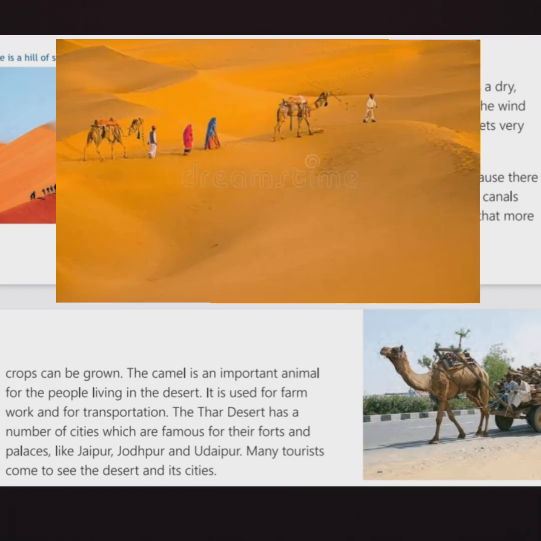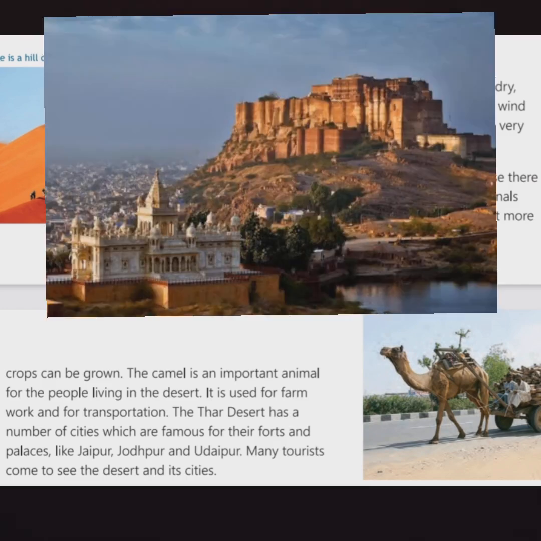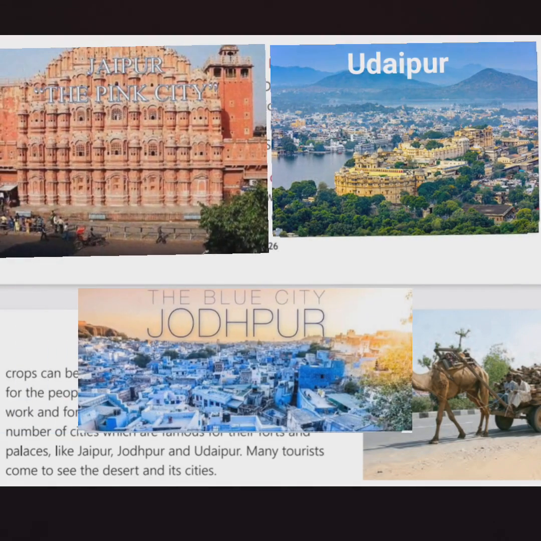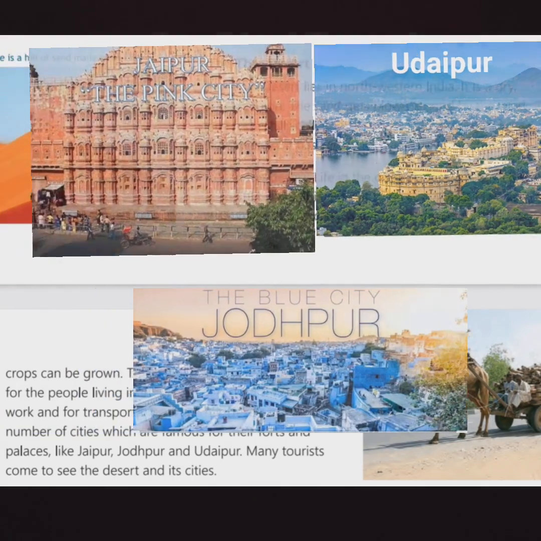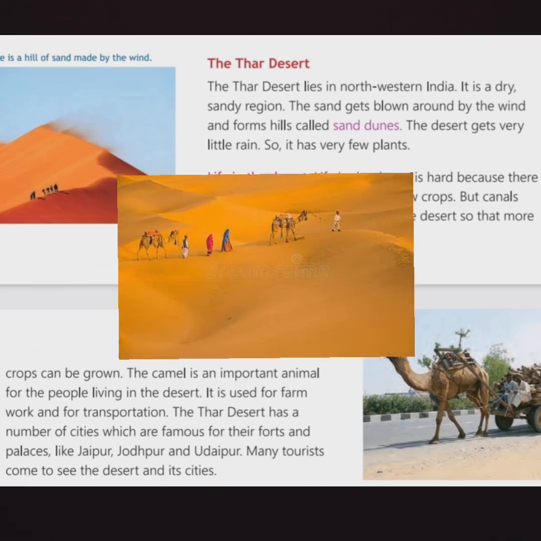The camel is an important animal for the people living in the desert. It is used for farm work and for transportation. The Thar Desert has a number of cities which are famous for their forts and palaces like Jaipur, Jodhpur, and Udaipur. Many tourists come to see the desert and its cities. Camels are also called the ship of the desert.